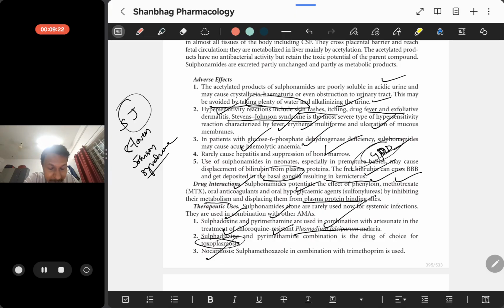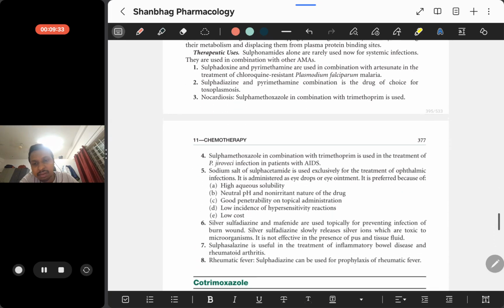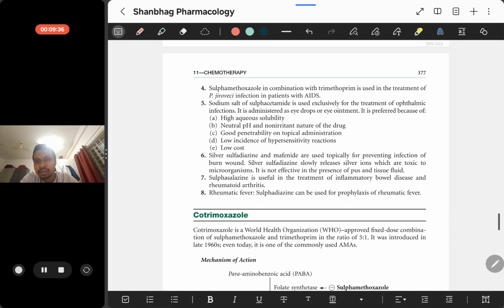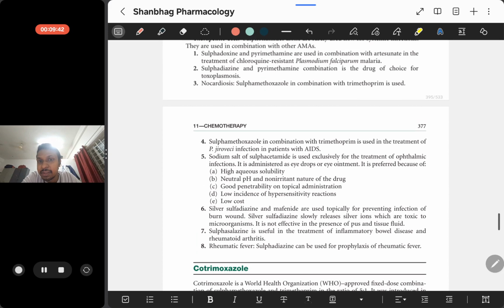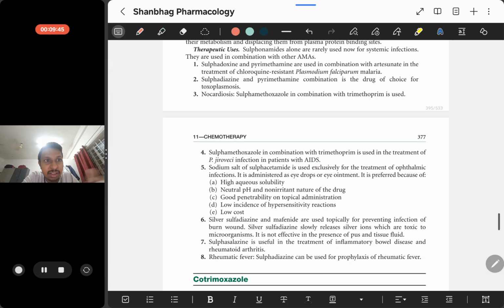For the treatment of nocardiosis, sulfamethoxazole is used in combination with trimethoprim. Sulfamethoxazole in combination with trimethoprim can also be used for treatment of other infections, and also for nocardiosis.